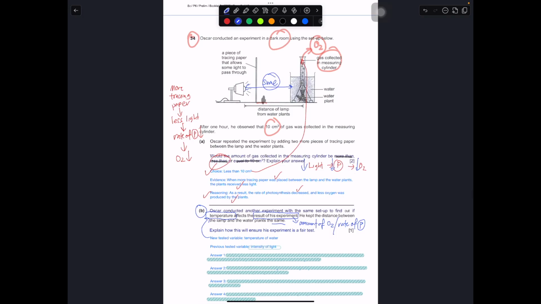The previous tested variable is the intensity of light, whether more light or less light reaches the plant, depending on the thickness of the tracing paper. So over here, by ensuring the distance is the same, you're actually trying to ensure that the intensity of light given to the plant is the same throughout the different temperatures. And this is the idea of a fair test, because you only want the temperature to affect the rate of photosynthesis. You don't want the amount of light given to the plant to affect the rate of photosynthesis this time round.